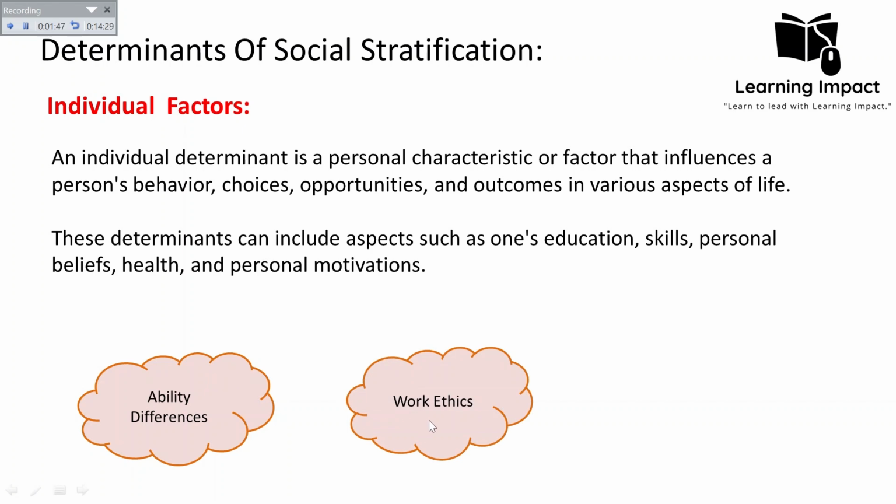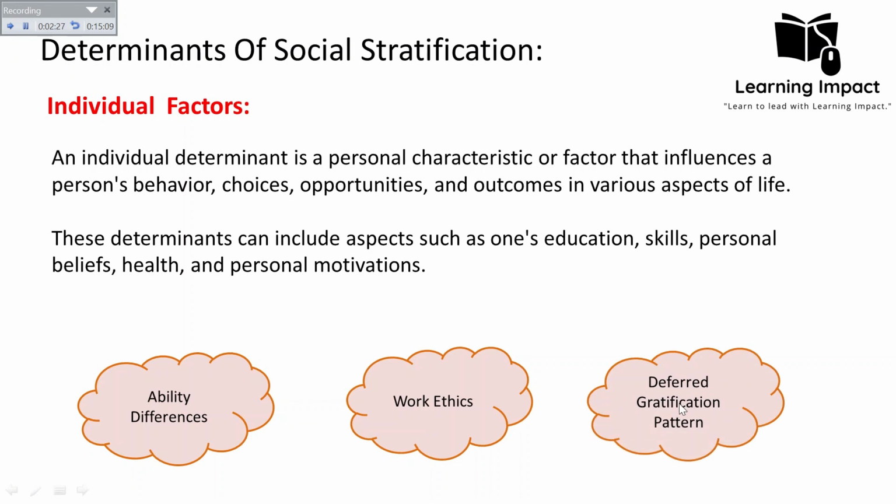Then the work ethic. Some people accept the mobility values and develop goals, and then they try to achieve these goals by committing to their work. Sometimes individuals fail because they are unable to follow a behavior pattern that is consistent with the achievement of goals. So how consistent an individual is with the goal and with hard work, and how much an individual is able to follow goal-oriented behavior, will lead to higher social mobility within the social stratification. So this is the individual factor which determines his or her placement.